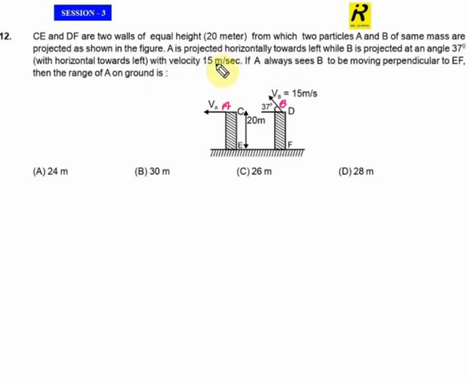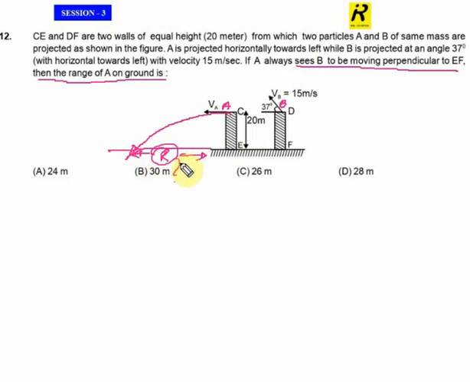If A always sees B to be moving perpendicular to EF, this is the condition we have to look for. Then the range of A on the ground is... So we have to find the range of A. Now A is thrown somewhere here, so it may hit the ground at some distance. So we have to find this range. How much is this range?